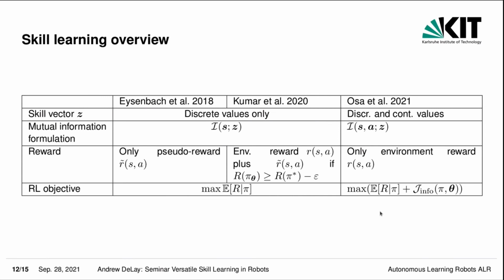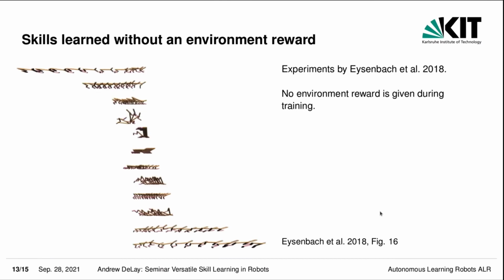How do these skills actually look like? What does the agent learn? In Eysenbach and others, the environment reward was not given during training. So the agent simply learns to behave maximally diverse with respect to different values of the latent variable. And here it uses discrete skills, and here you see for different discrete skills how the agent moves. The agent in this case is a half cheetah, and it learns to move backward quickly, backward slowly.